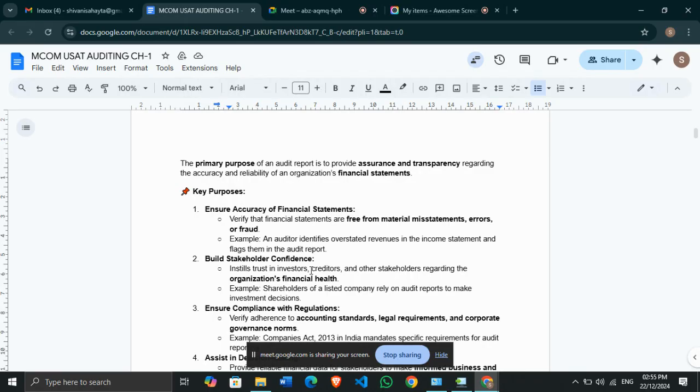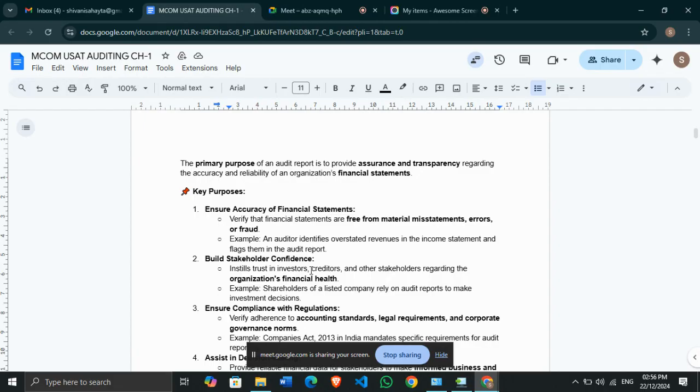The shareholders of a listed company rely on the audit reports to make investment decisions. Say I am an XYZ person, and I want to invest in one company. How will I get to know whether this company is really good or not? I will go through the financial statement. Yes, that is true. But I also will check if the financial statement is showing the true and fair value of the financial position of the company or not. And for that, I will need audit reports. So the audit report is something that will help the investors and shareholders to take investment decisions, and from these audit reports it will build the trust and the confidence of investors and shareholders.